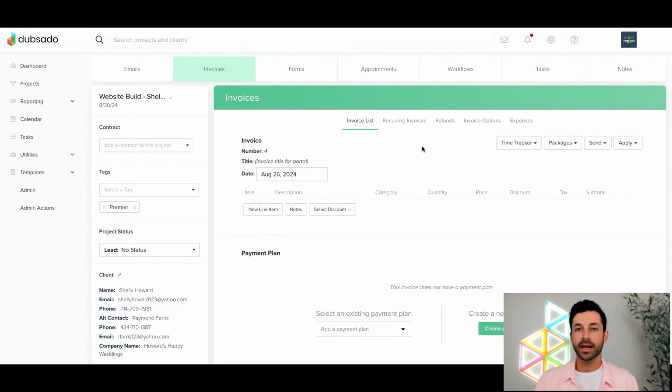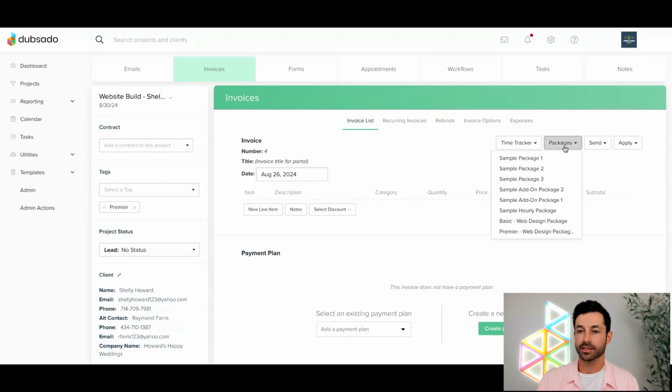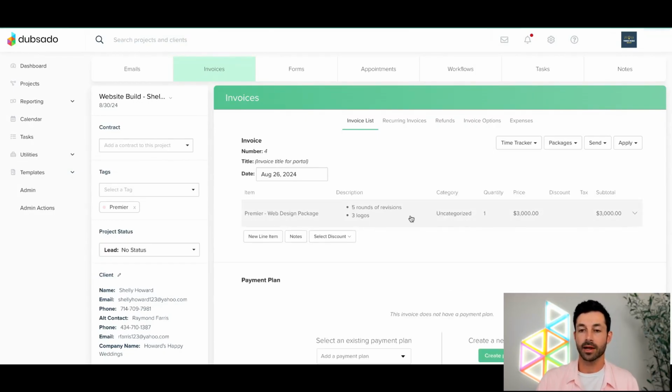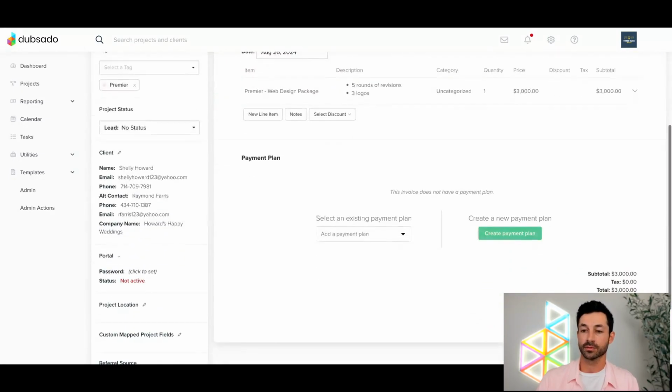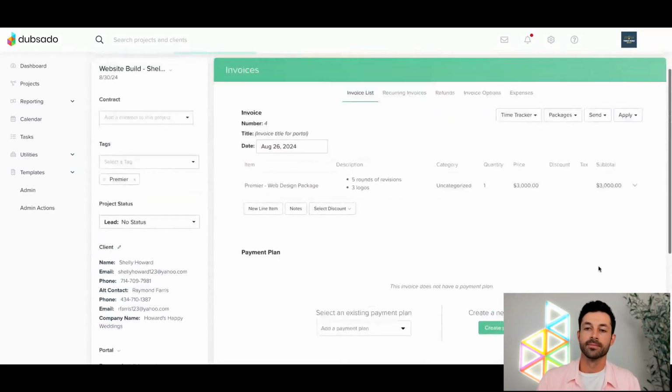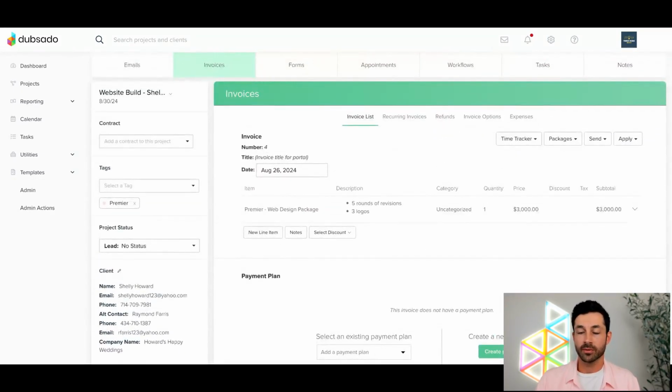Now, if you've already made your package templates, then your work here is relatively straightforward. All you would need to do to use a package template is click Packages over here on the right-hand side. And then from here, you could add in any existing package templates. So maybe I know that Shelly wants to use the Premier package. I can click Premier. It's going to automatically populate that information into this invoice. That's all it took. 2 clicks. I clicked Packages, and I clicked the actual package that I wanted to add in here, and now it's there. This invoice is worth a total of $3,000. So really straightforward if you have your package templates created.